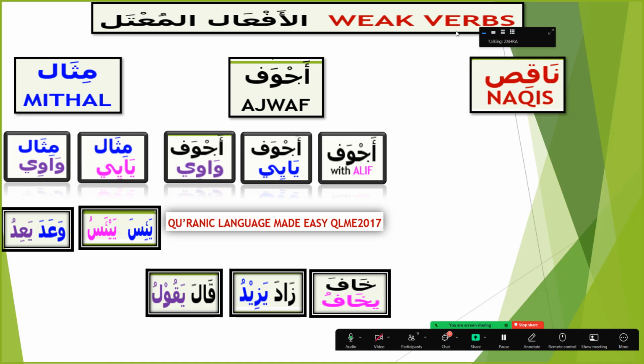The third type of weak verb, that is al-af'al al-mu'tal, is naqis. Naqis is called defective verb.